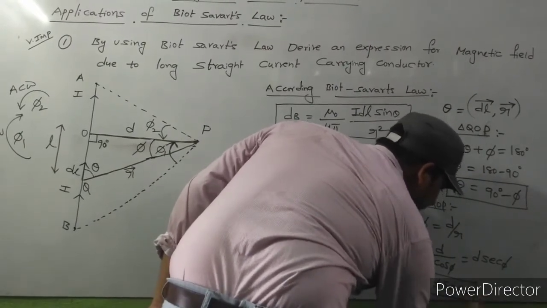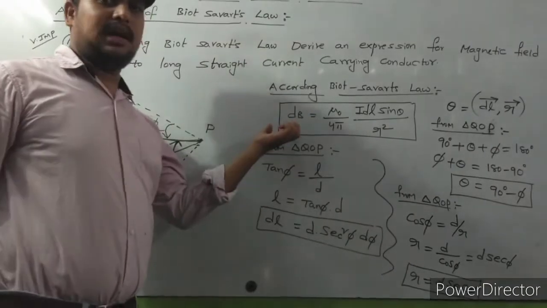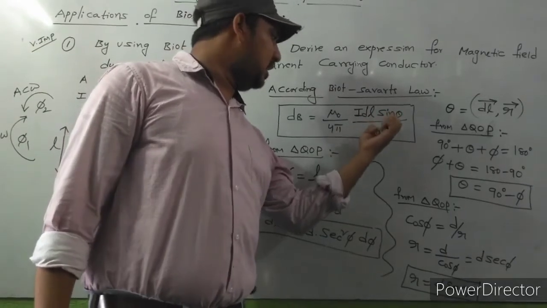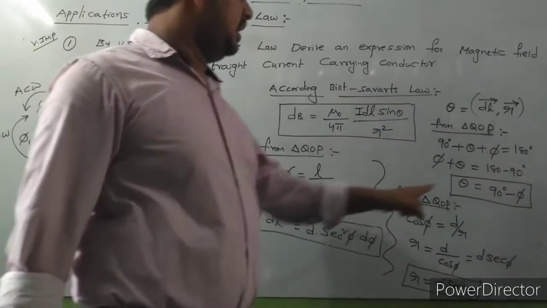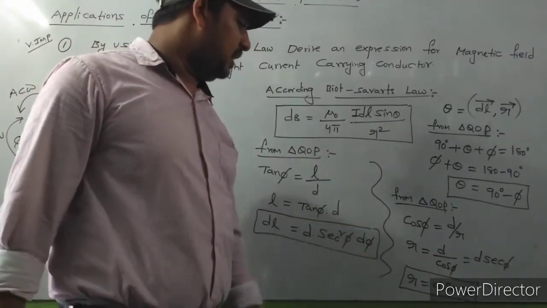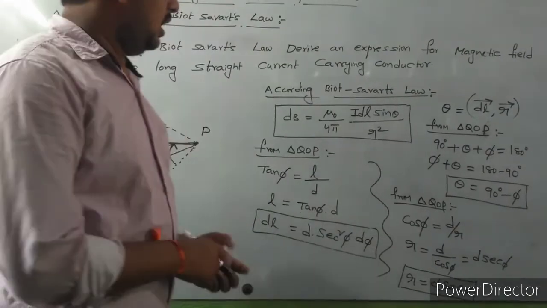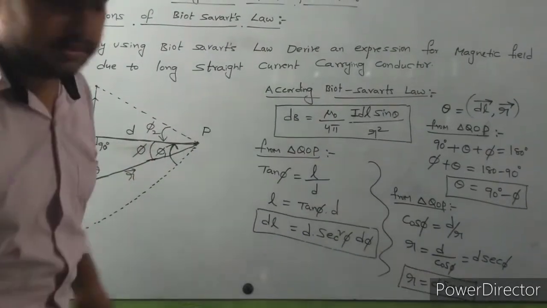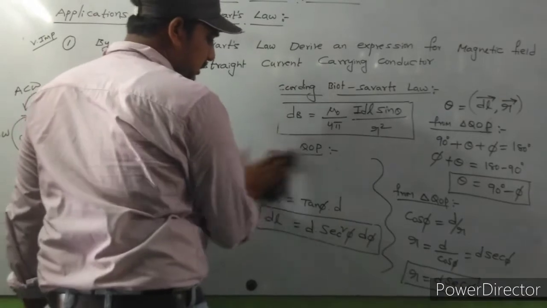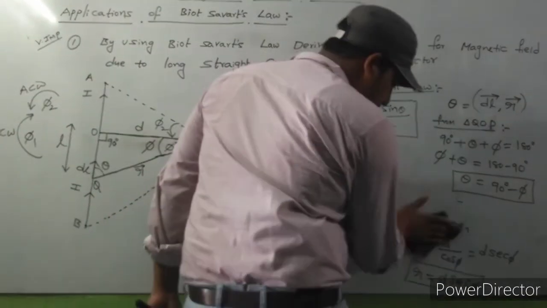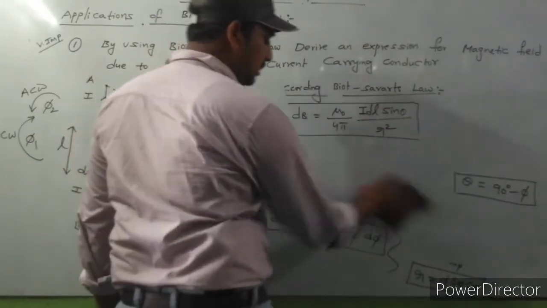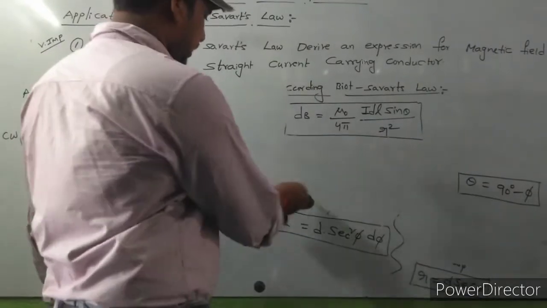So these values are very, very important. Now take Biot-Savart's law. In this law, we want the dL value, the sin theta value, and the R value, and we have already found those. Theta is equal to 90 minus phi, dL is equal to D into secant square phi into d phi, and R is equal to D into secant phi. So we got the dL, R and theta values, and we are substituting these three values in this equation.